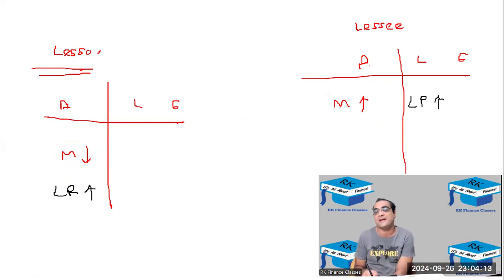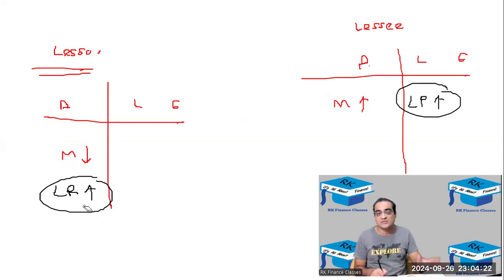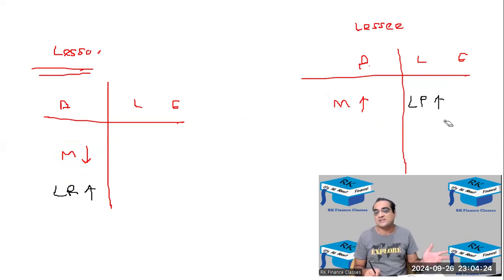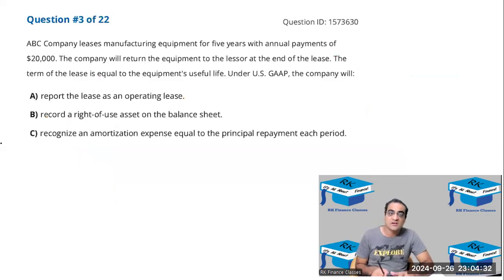The lessee is liable to pay to the lessor, and his lease payable would be going up on the liability side. And the lessor would be receiving the money, so lease receivable would be going up. So that's what is going to be happening at the start of the lease. Okay, and ये जो machine up हो रहा है, that is called ROU. Okay, so that was mentioned over here. Record a ROU, right of use asset.